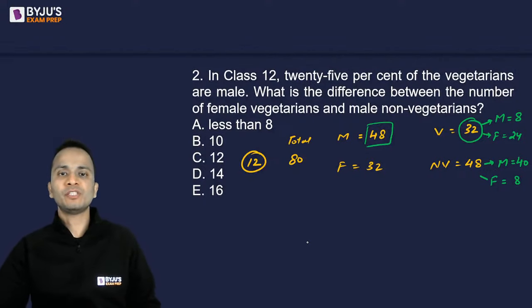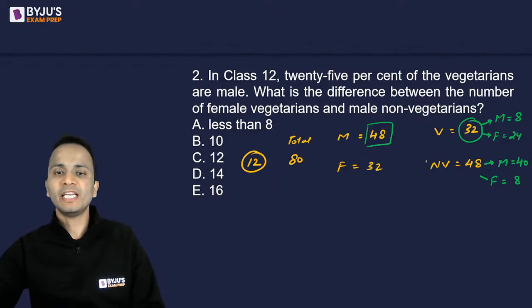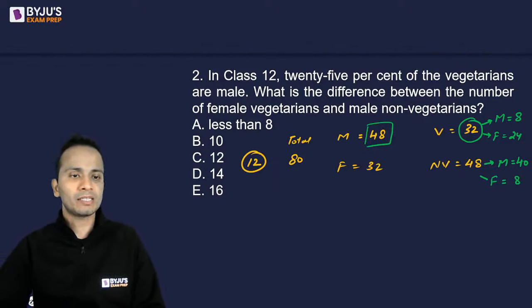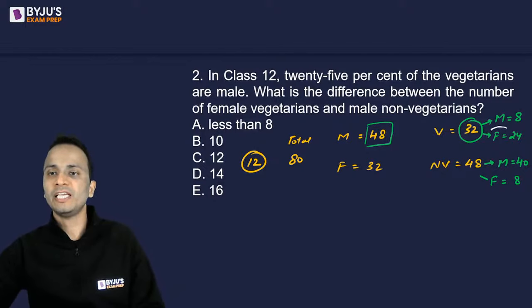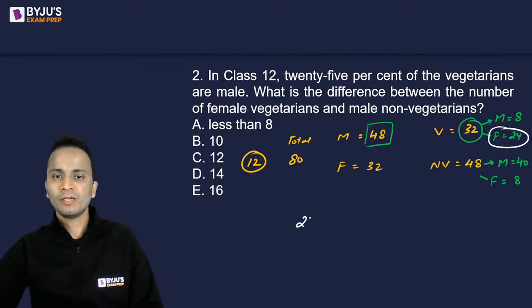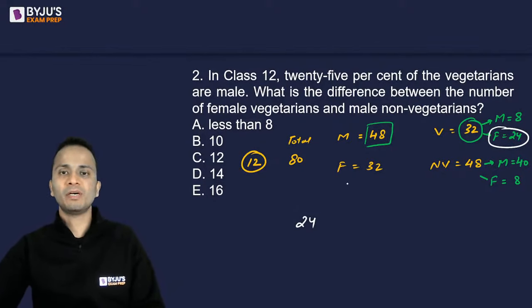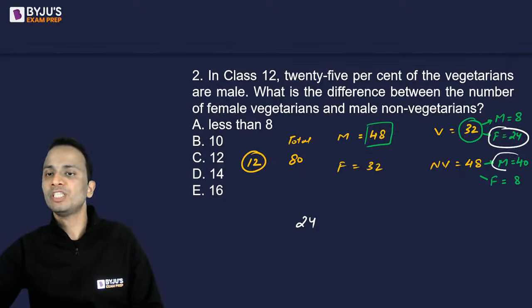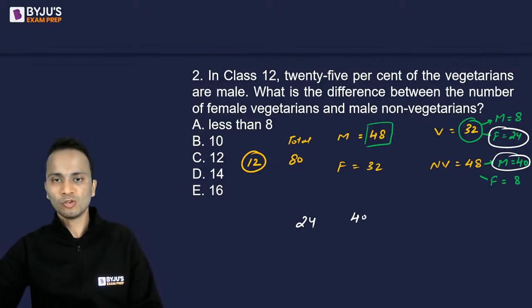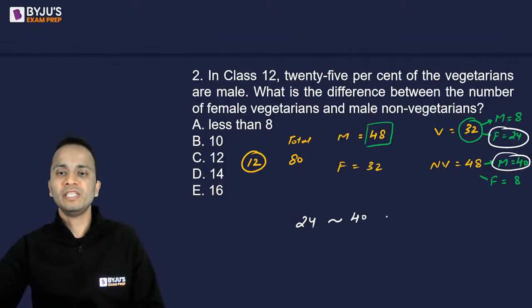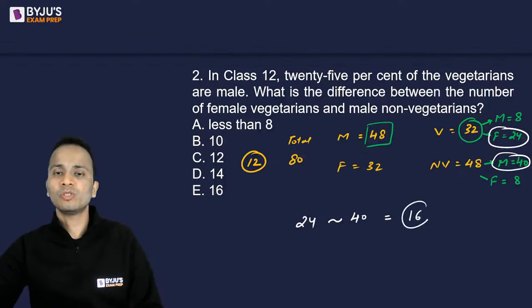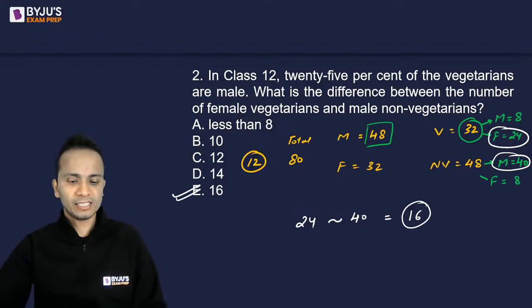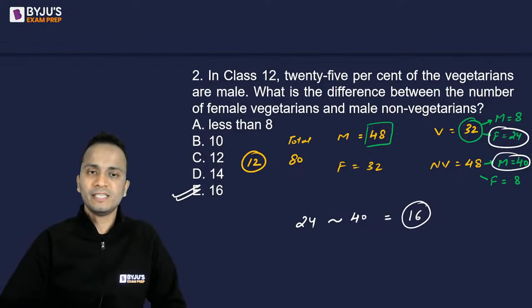Now let's see what they're asking for. We have to find the difference between the number of female vegetarians, so female vegetarians is how much? I'll quickly mark that. Female vegetarians is 24. We have to find the difference of this number with the number of male non-vegetarians. Male non-vegetarians is 40. So we have to calculate the difference between these two numbers. What is the difference between 24 and 40? It is equal to 16 and the correct answer should be option C.